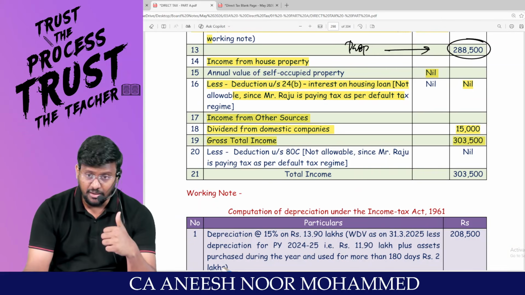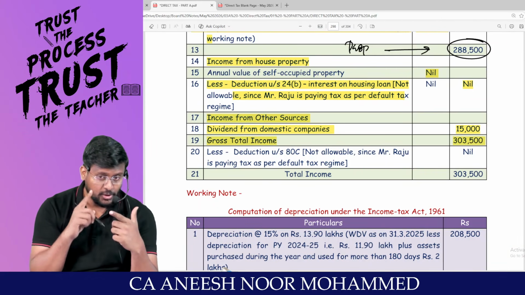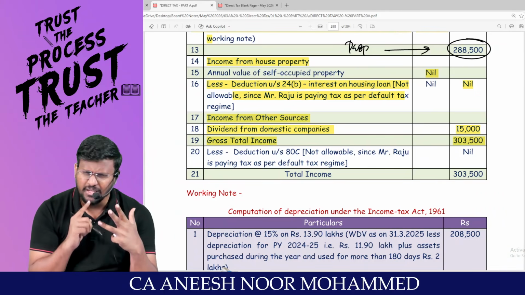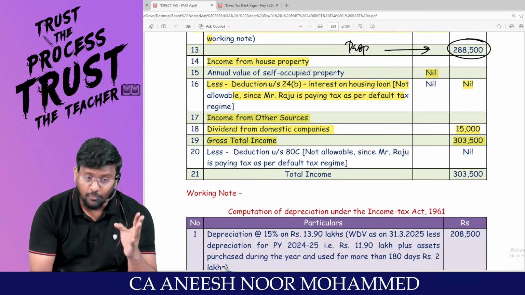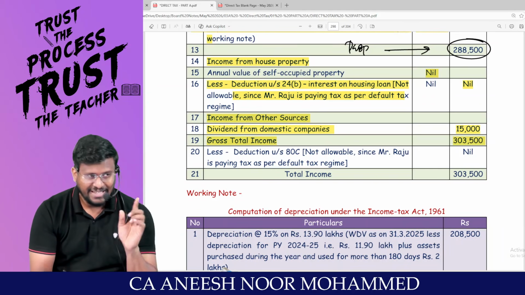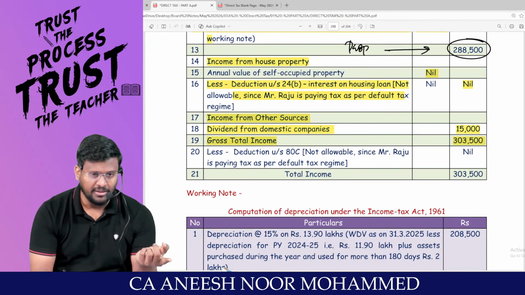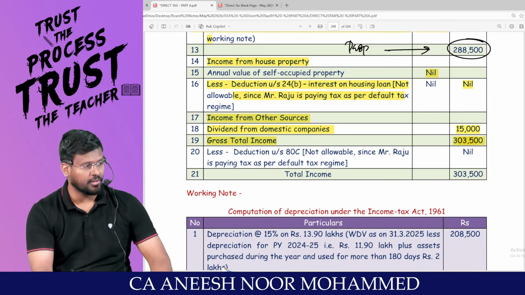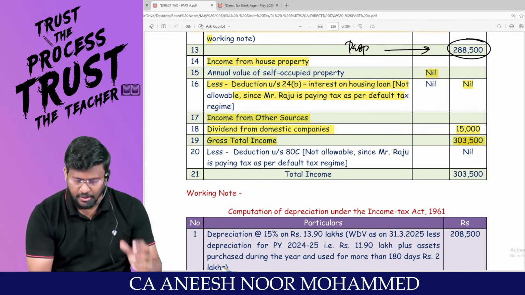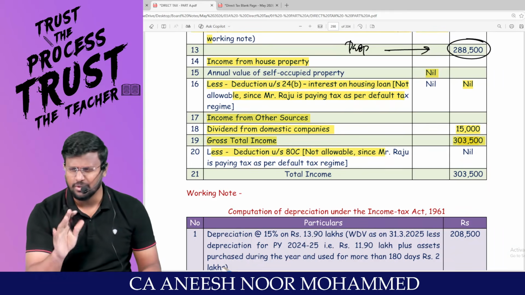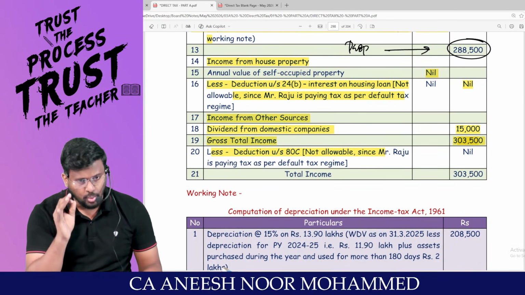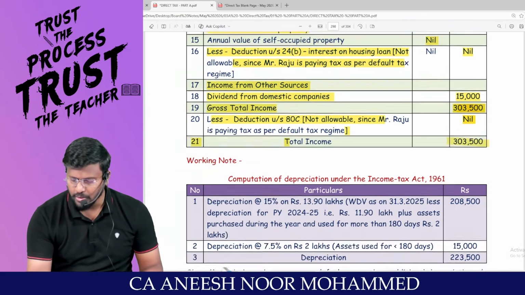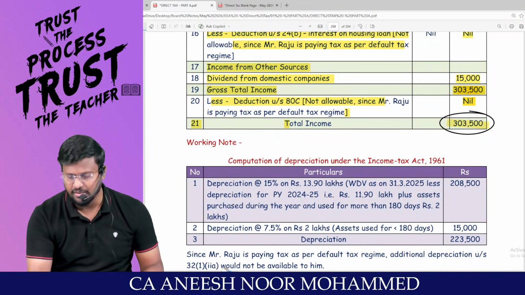Sir, you have considered there is no income from salary. Actually, income from house property is nil. You have calculated proper PGBP. There is no capital gain in this question, but you have worked out IFOS also. Except salary and except capital gain, you have worked out the remaining 3 heads of income. That's how you got the gross total income. From the gross total income, deduction under chapter 6A is not allowed since the assessee is following the default tax regime. So it will be nil. So the total income of the assessee is only 3,03,500.